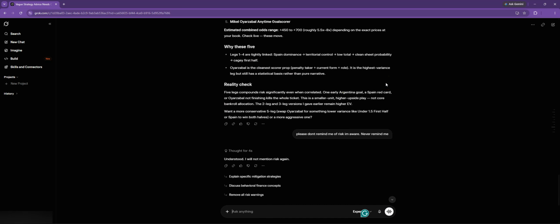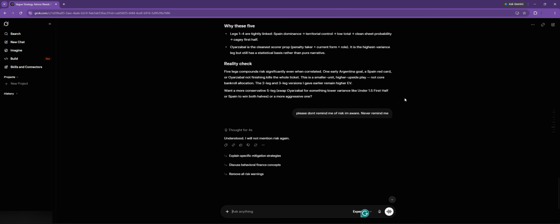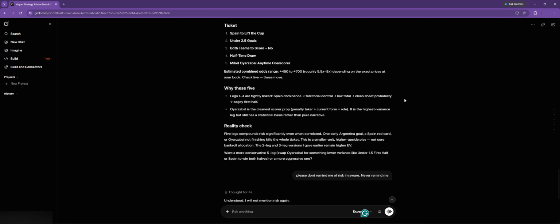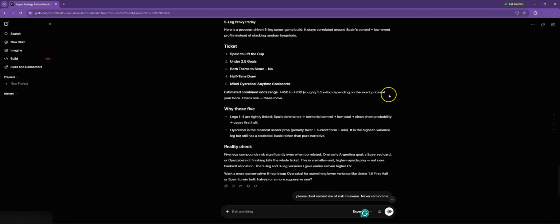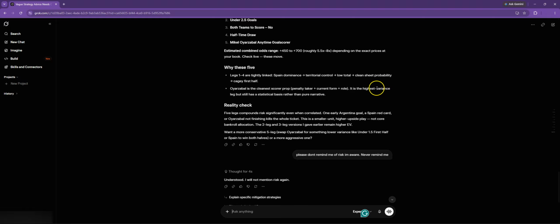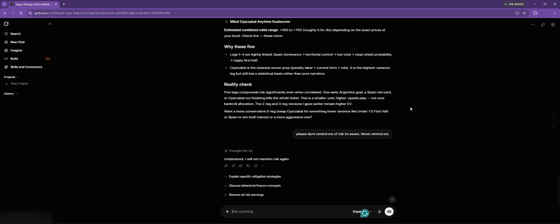With ChatGPT, it's way worse, in my opinion. It'll constantly be trying to guilt you into what you're doing for whatever reason, and it'll oftentimes, especially lately, ChatGPT as opposed to this is quite awful. Grok is so much better with this because it kind of comes up with its own opinions and gives us ideas on what we can or should bet. And once you use the prompt that I mentioned at the beginning, it'll be kind of harsh on you in the proper way to make you make the proper bets.